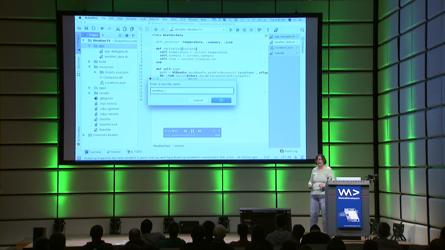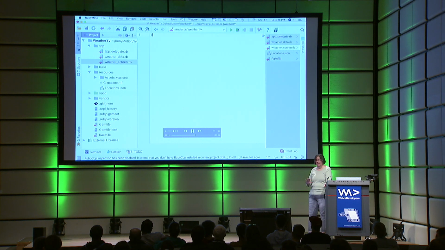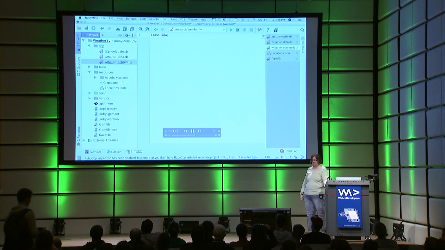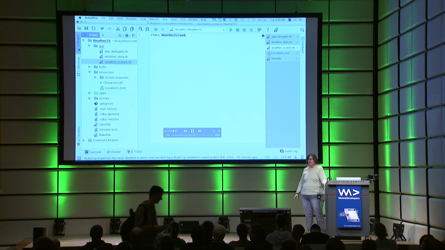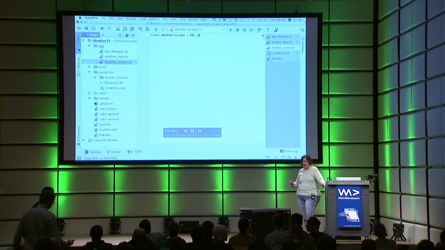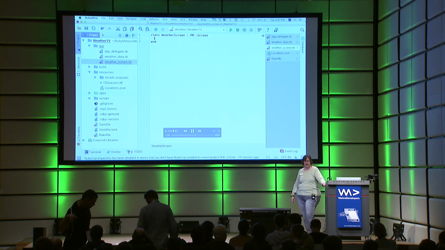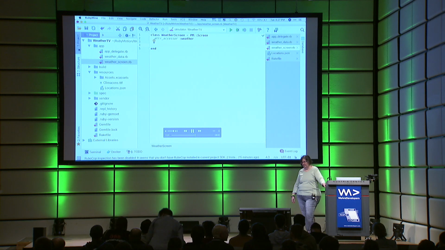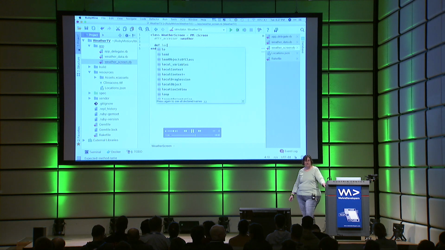Next up, we're going to create our weather screen. This will display our information on the screen for us. Now, it's not a simple object. We're going to use ProMotion and use its screen class. We'll have an attr_accessor for our weather data.